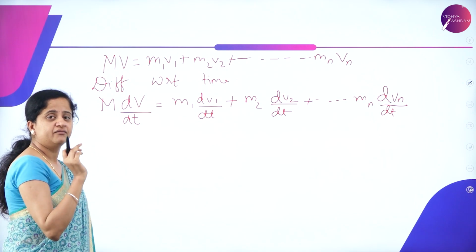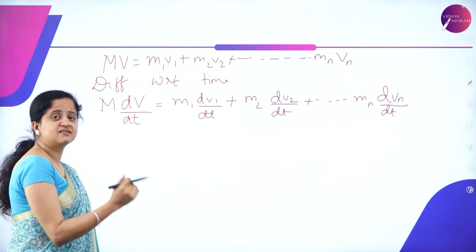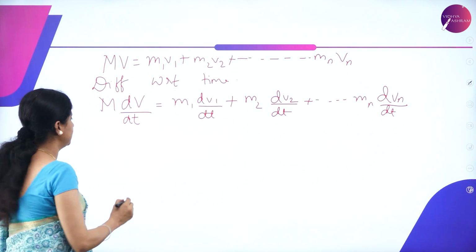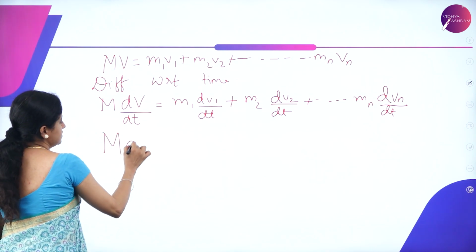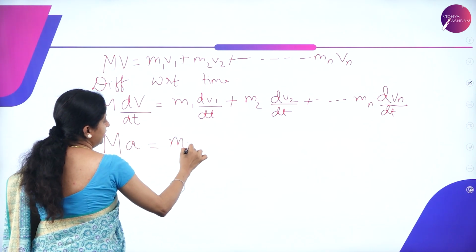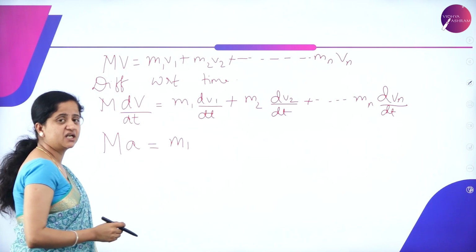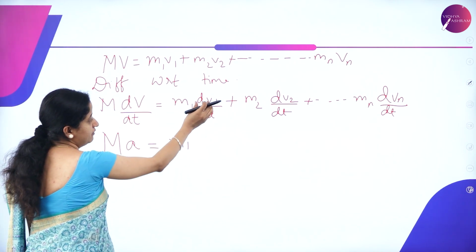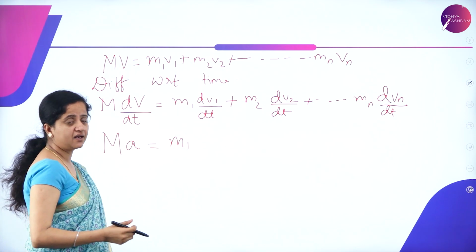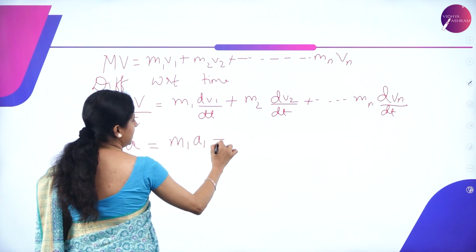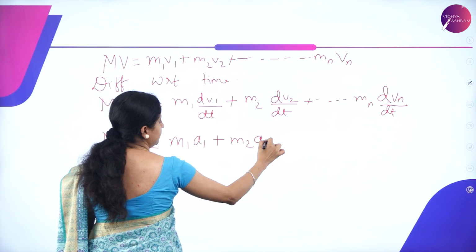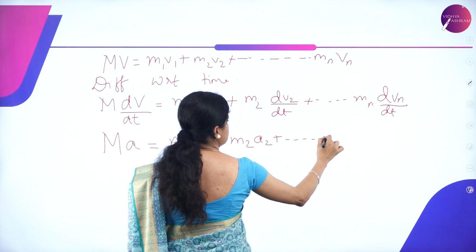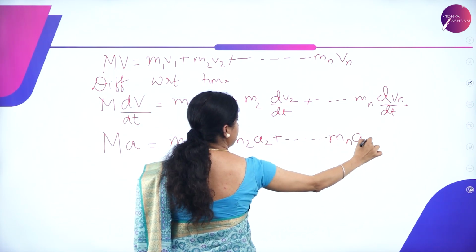We all know that velocity divided by time is nothing but the acceleration. So the rate of change of velocity gives us acceleration. So MA is equal to m1 a1 plus m2 a2 and so on up to mn an.